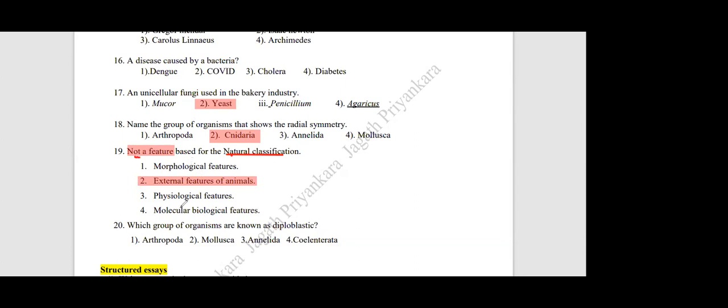Question number 20. Which group of organisms is known as diploblastic? That means two body layers. 20th one, any volunteers? Arosh, Coelenterata. Yeah, very good. So that is also a unique feature of coelenterates, two body layers. Yeah, answer is fourth.